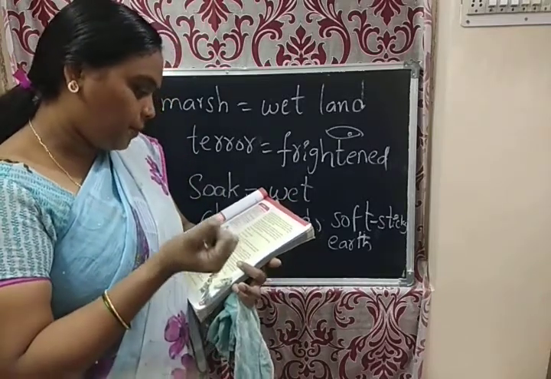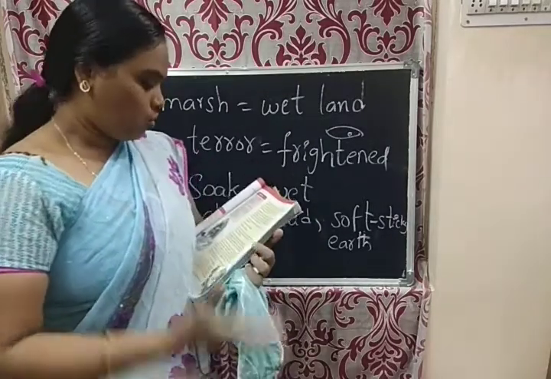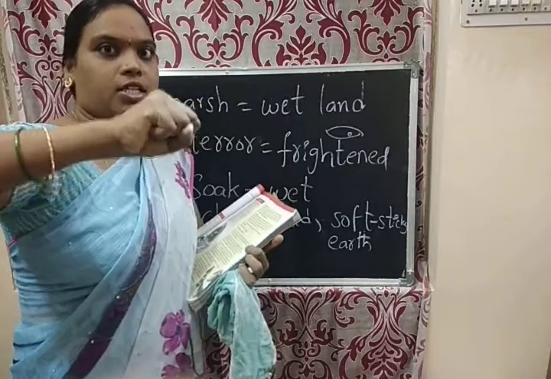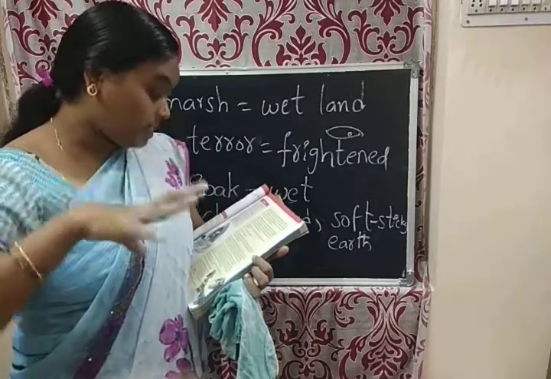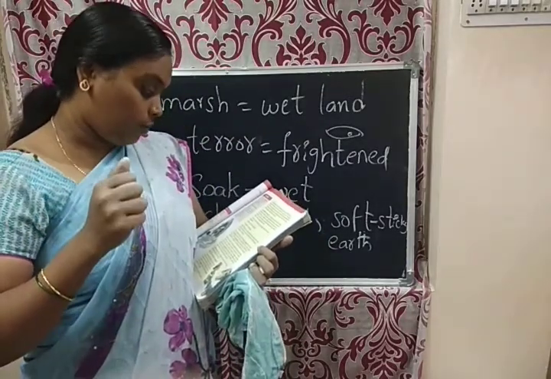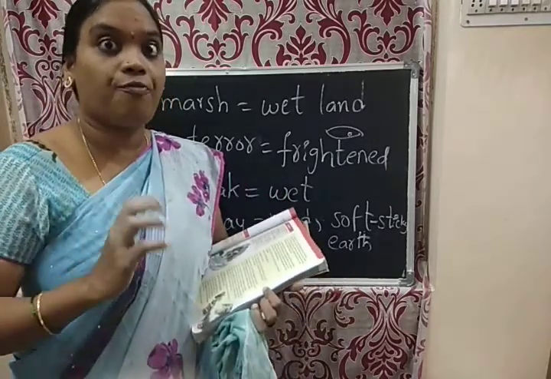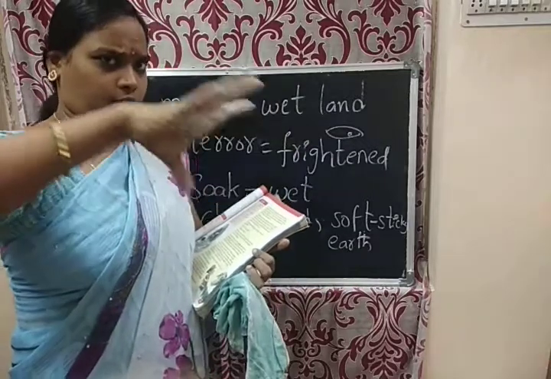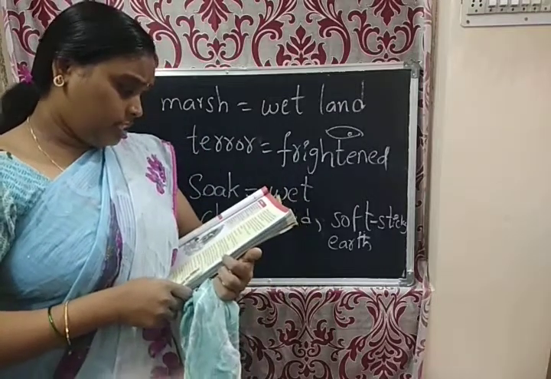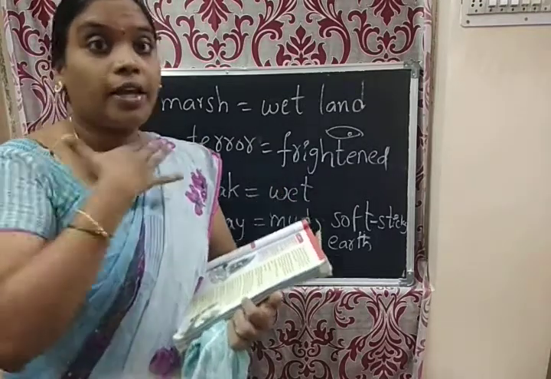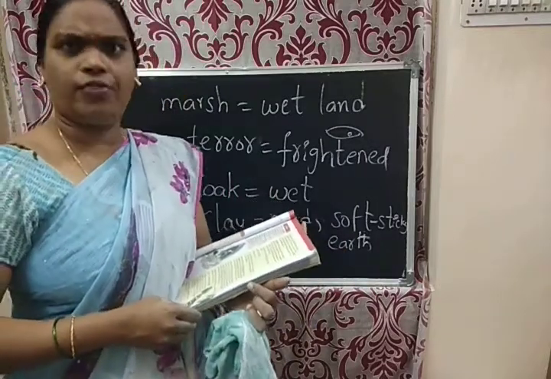His hands gripped my arms like this. Here Pip cried, no? So what happened? He gripped. Gripped in the sense hold. His hands gripped my arms and his horrible voice said he may cut my throat. How like his voice, very frightened, terrible. So he gripped my hands like this, his hands holding my hands. Okay. And a voice like cut my throat. That much frightened. I believed every word.